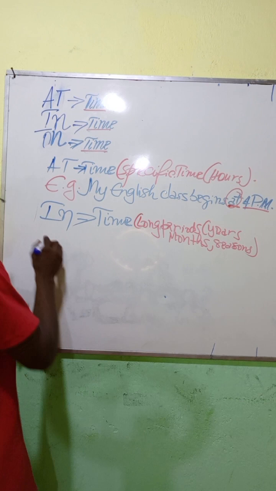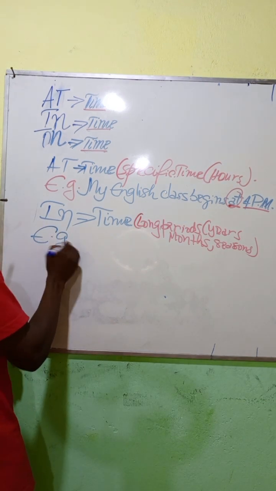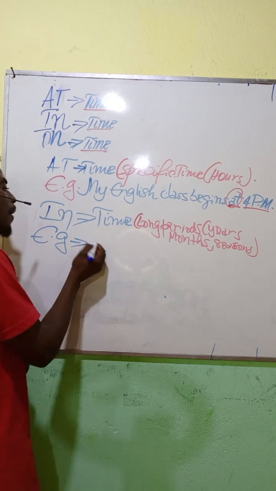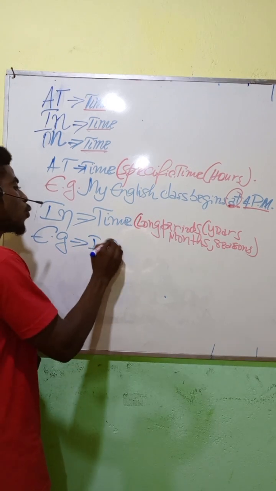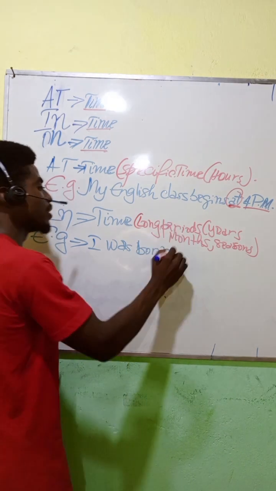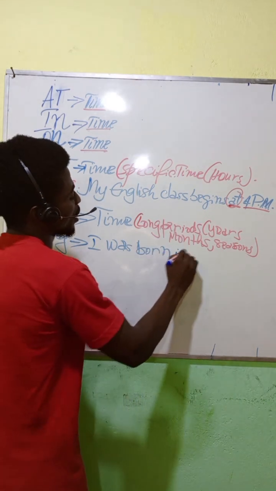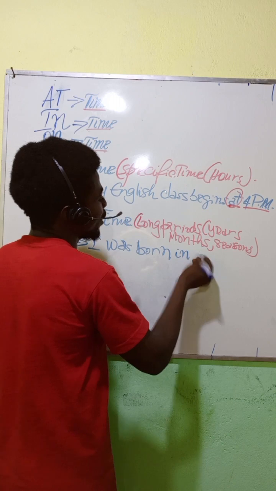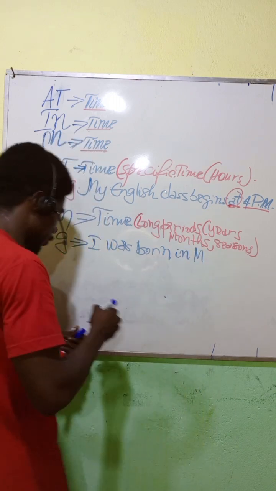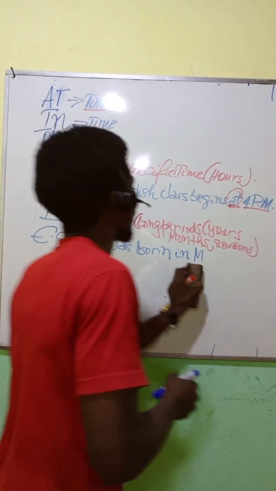For example, I can say, I was born in March. Let's firstly use a year here.